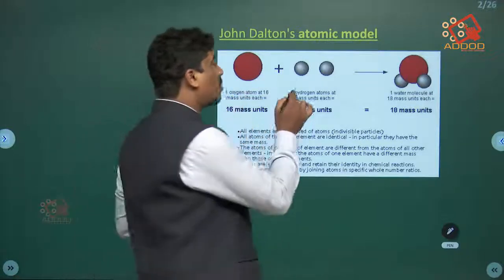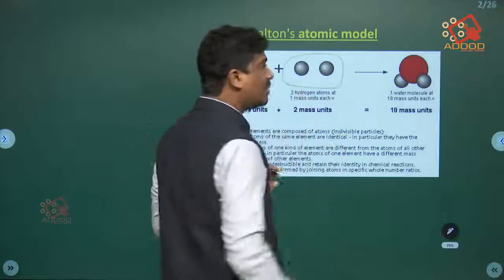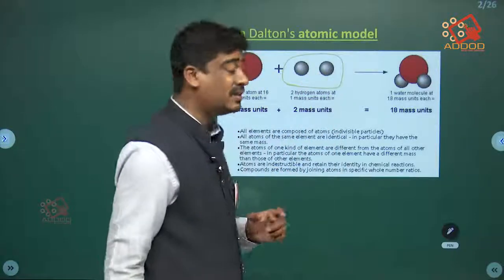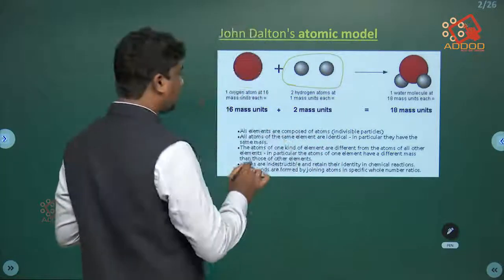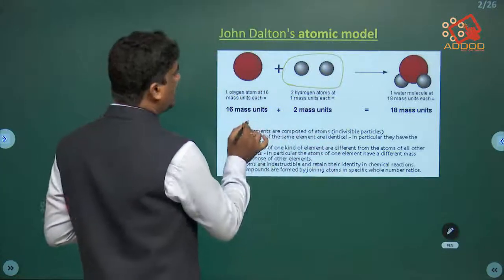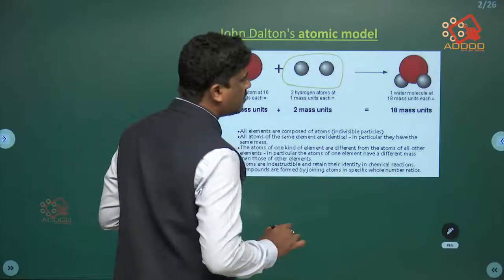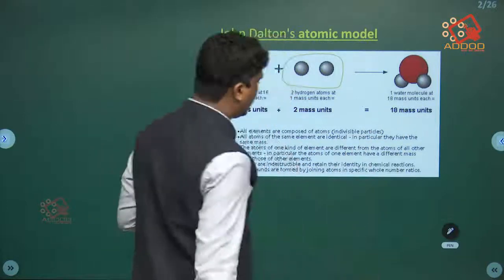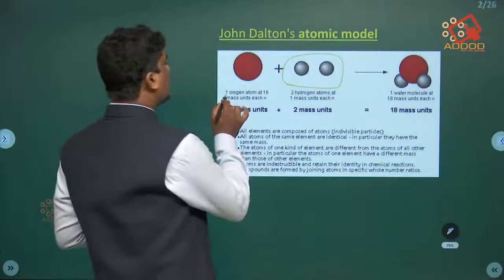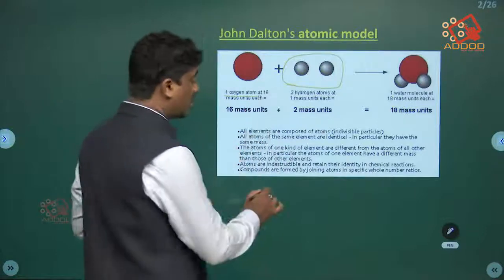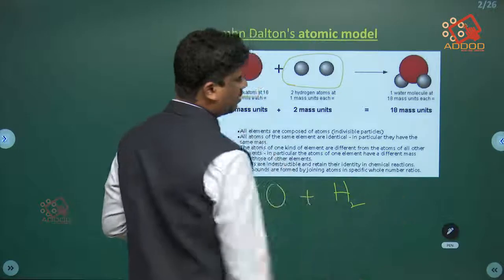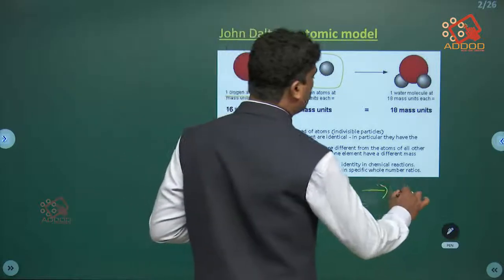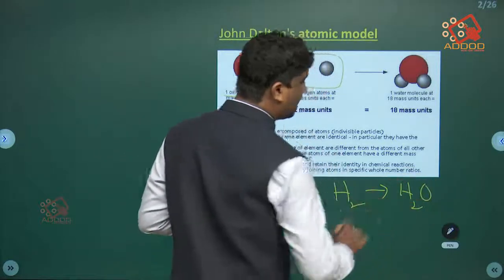Why are the two spherical balls given in similar color? Here is a small reaction: oxygen reacts with hydrogen atoms and forms H2O, the water molecule. One oxygen atom reacts with two hydrogen atoms to form an H2O molecule. This is actually a chemical reaction.